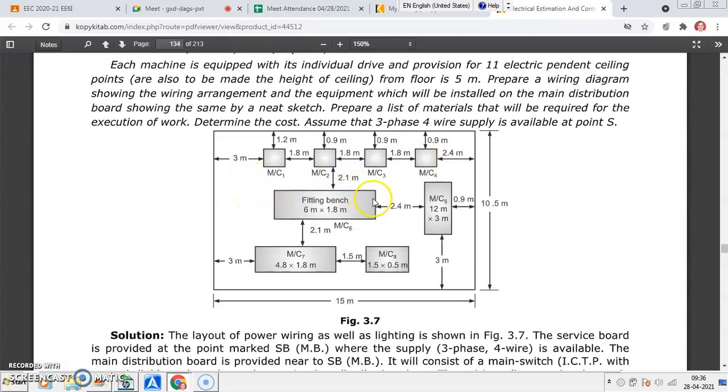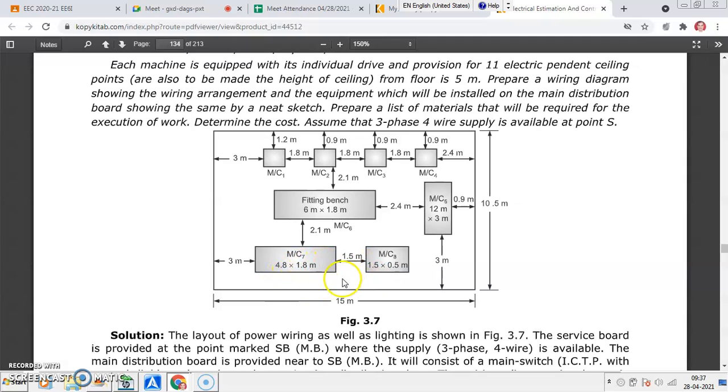Then you have this middle machine 6 and this machine 5. So this is 0.9 meter. On this side it is 3 meter. Distance is 2.24 meter. Here you have 2.41 meter. This is 3 meter away from the right hand side. Distance 1.5 meter. This is machine 8.